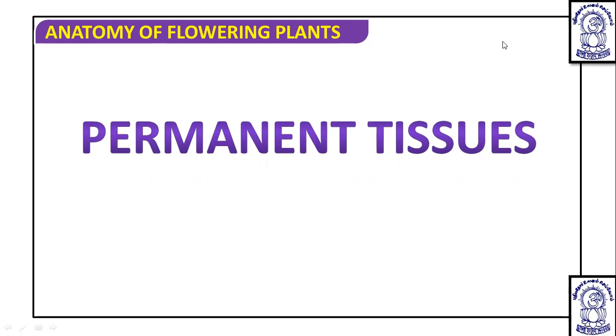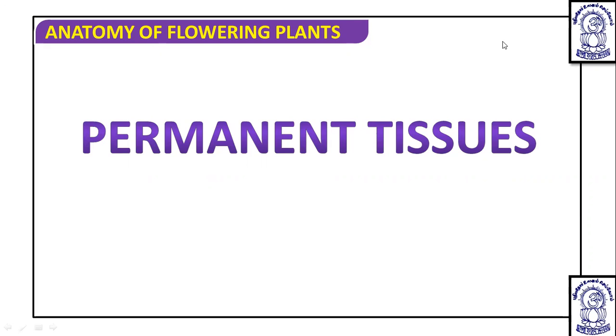Dear students, we are in continuation of the chapter Anatomy of Flowering Plants, that is Angiosperms. In a previous class, we already covered meristematic tissue in detail, and the types of meristematic tissue or meristems. Today, we are going to talk about the permanent tissue in detail. Permanent means those cells which are fixed, which have stopped their capacity of division and are now in a non-dividing state. Then they are called permanent tissue.